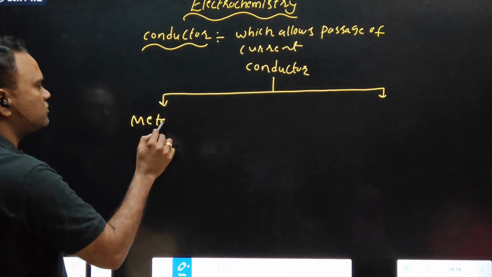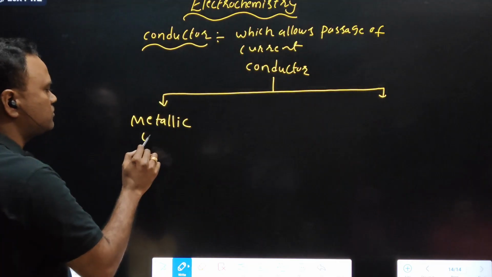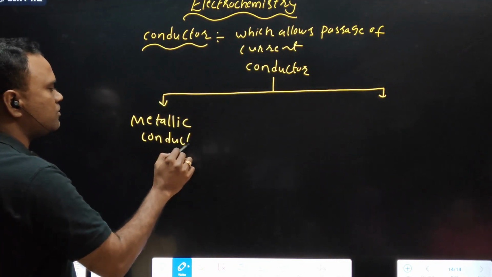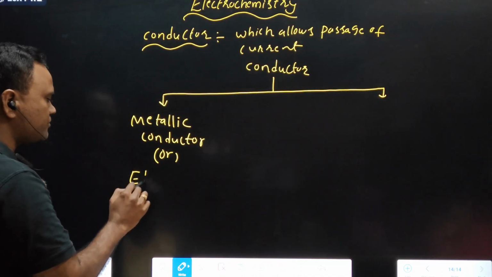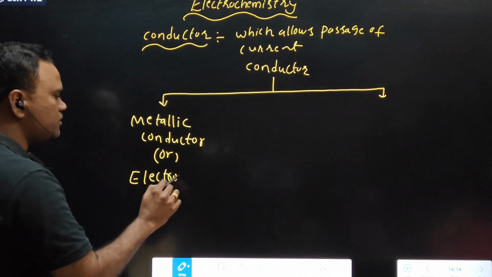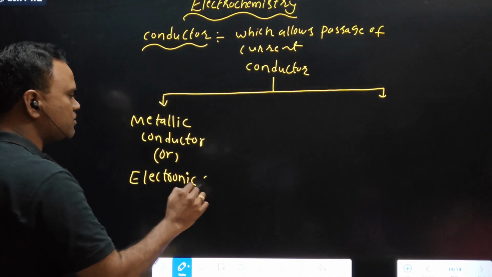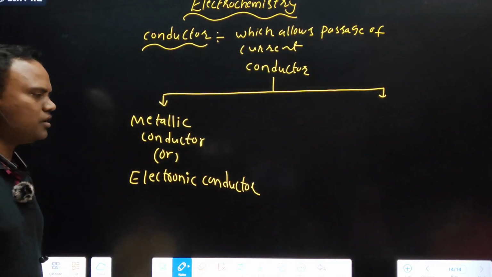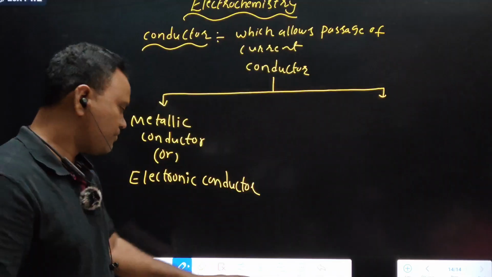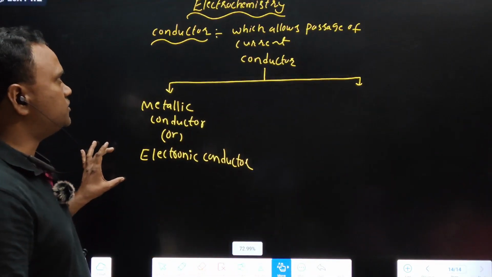Metallic conductor. Another name for metallic conductor is electronic conductor. Metallic or electronic conductor. The second one is electrolytic conductor.